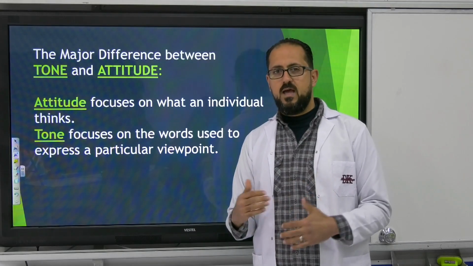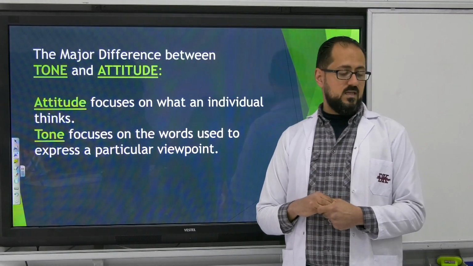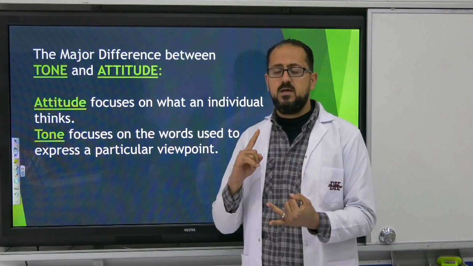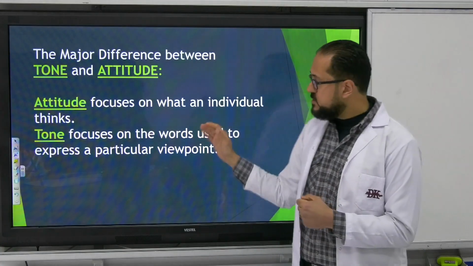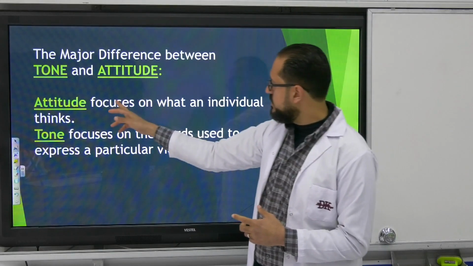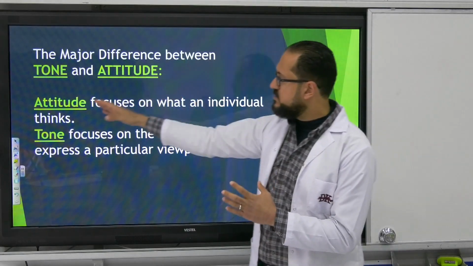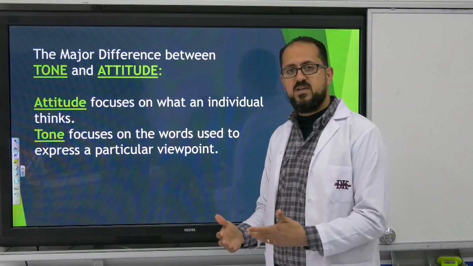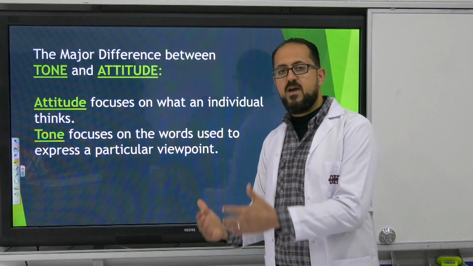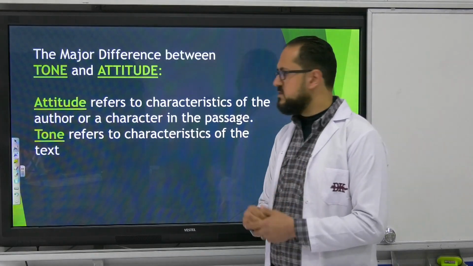I've talked a bit about tone and attitude, but we don't know the difference between these 2 words. Attitude focuses on what the individual thinks, okay? The individual could be the author or a character in the story. But tone focuses on the words used to express a particular viewpoint. So attitude focuses on the individual, tone focuses on words. Attitude is about how a person feels, while tone is about what the words are trying to convey as meaning.